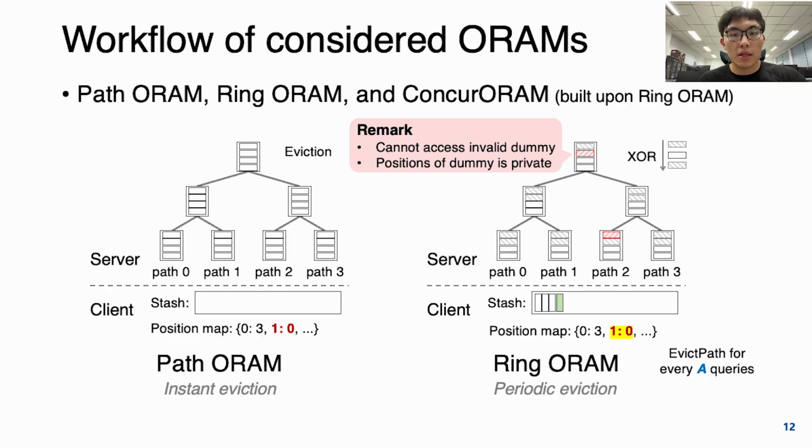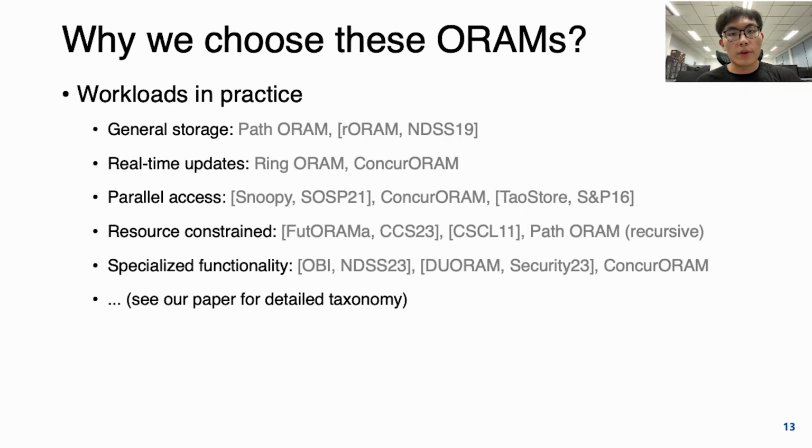And here we omit the workflow of the Concur ORAM, but we need to remark that Concur ORAM is built upon Ring ORAM and also leverages dummy blocks. We choose these ORAMs because we first summarize the taxonomy of common workloads. Here the general storage does not require a specific performance and aims to reduce the maintaining cost. And the real-world update workload requires low latency, and the parallel access workload serves multiple clients and has higher throughput.